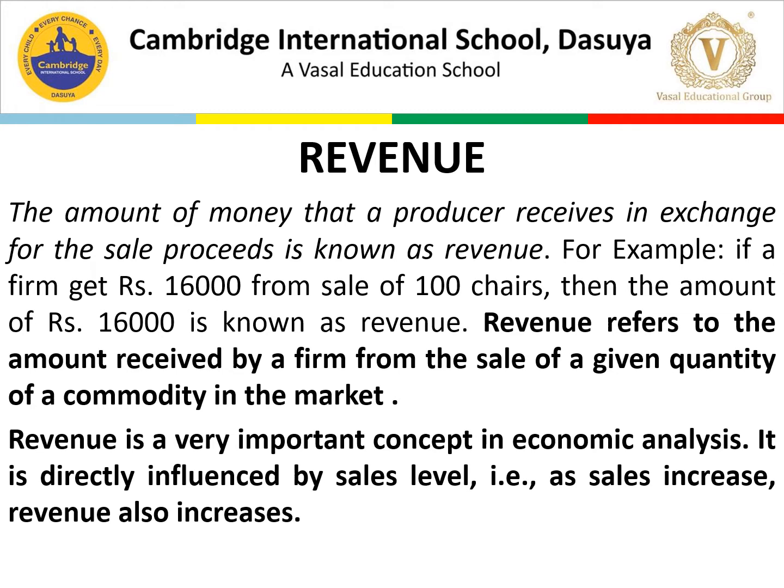The amount of money that a producer receives in exchange for the sale proceeds is known as revenue. When a producer sells something, what is received in return, that we call revenue. For example, if a firm gets rupees 16,000 from the sale of 100 chairs, then that is revenue. The amount 16,000 is revenue. So revenue refers to the amount received by a firm from the sale of a given quantity of a commodity in the market.